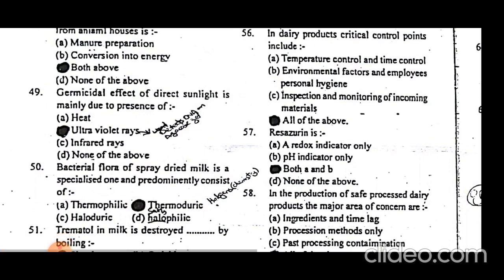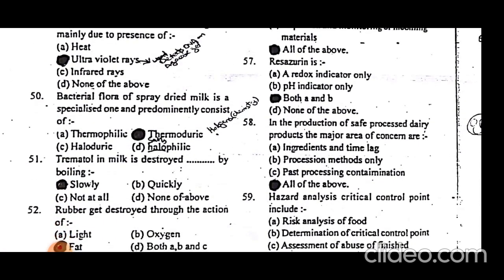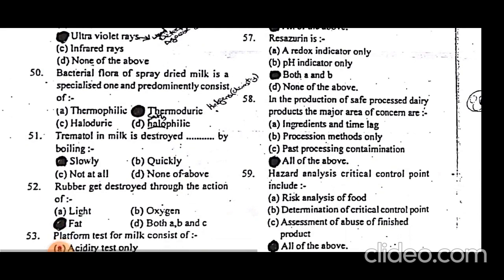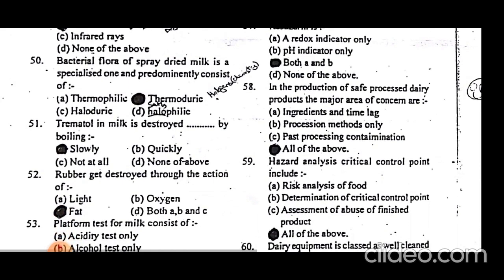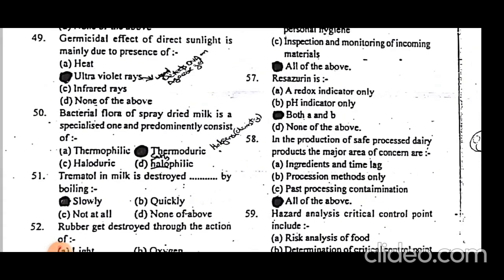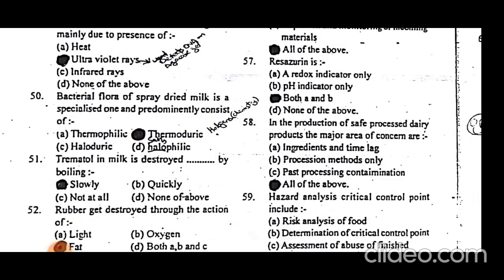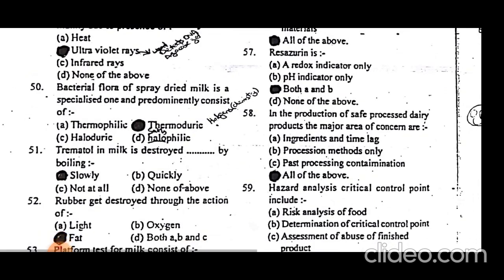Resazurin is a redox indicator and pH indicator. Resazurin indicates the oxidation reduction test and also the pH. It can be used as a pH indicator. Remember that as a pH indicator, in undergraduate studies we commonly studied phenolphthalein. So now here is the resazurin test. It is a pH indicator and a redox indicator.